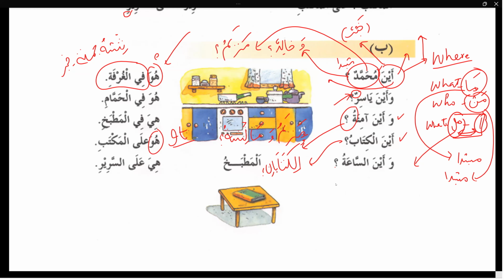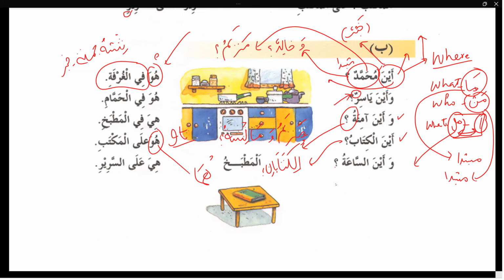So before, when the sentence was ainal kitabu, where is the book, the answer was huwa alal maktabi. He did not use haza. So it was simply in front of you that you have to bring huma alal maktabi. They both are on the table. Okay, sir. So no demonstrative noun. Huma alal maktabi. You will never replace any noun with a demonstrative noun unless it is required.